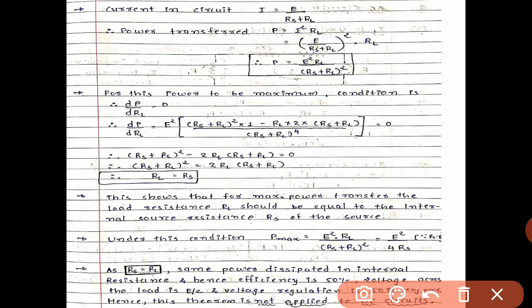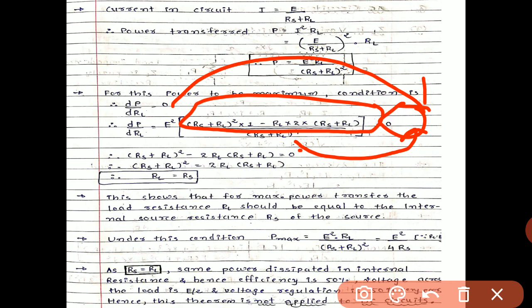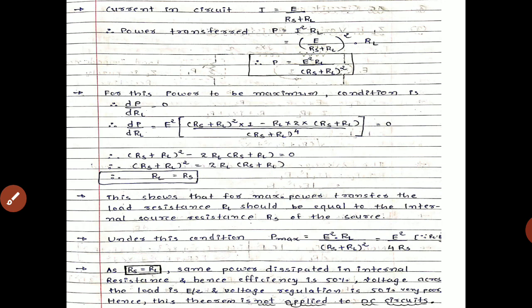Again we simplify this step. (Rs plus RL) whole raised to 4 goes to the other side, so it becomes 0, and E square also goes to the other side and becomes 0. So we remain with only the numerator: (Rs plus RL) whole square minus twice RL times (Rs plus RL) equals 0. By simplifying we get the value of RL, which is equal to Rs.